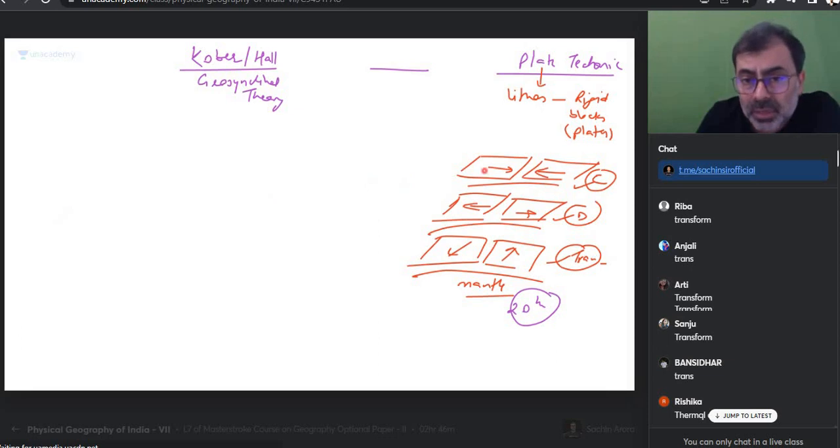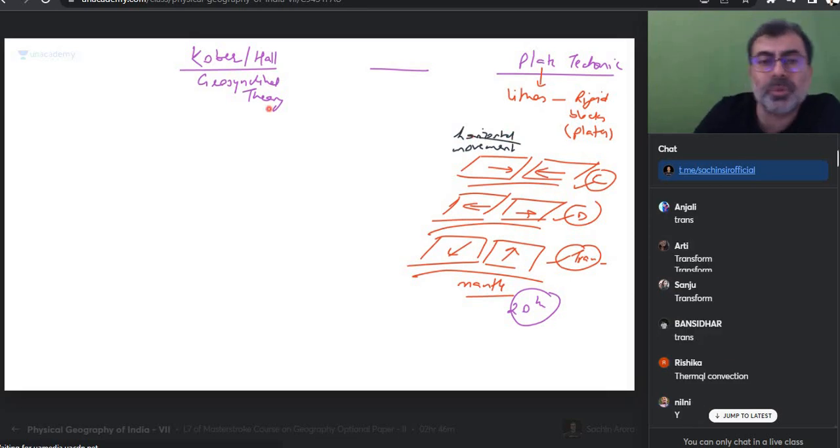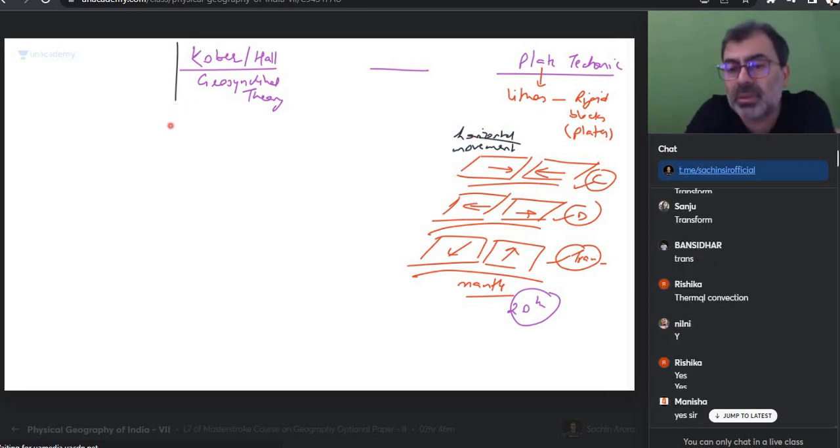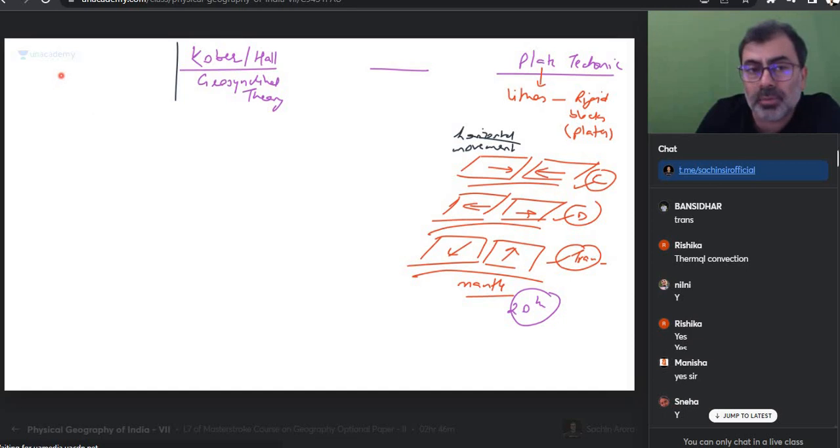Geosynclinal theory was a time when we did not have anything to explain why this movement is happening. Can we see horizontal movement? So Kober and these people were living in non-scientific times. So they believed, remember, Earth was a molten fireball? Yes.